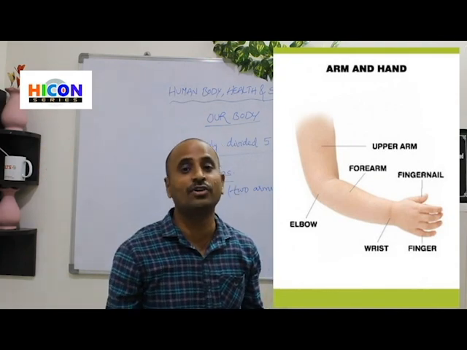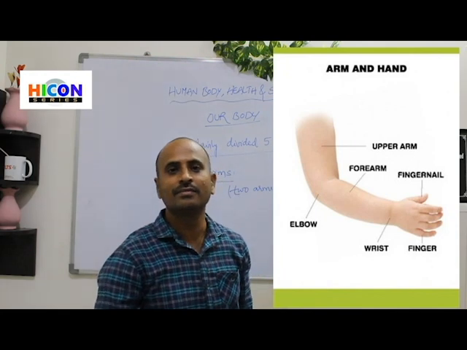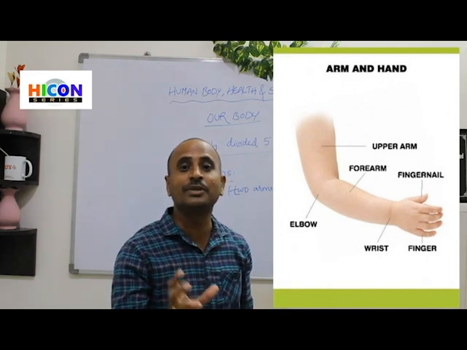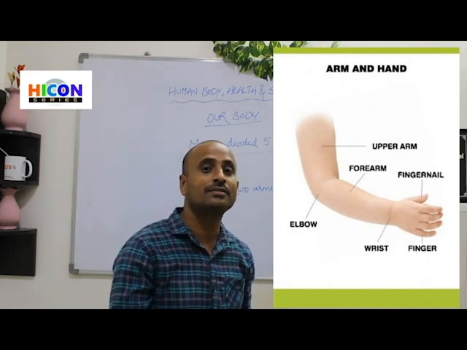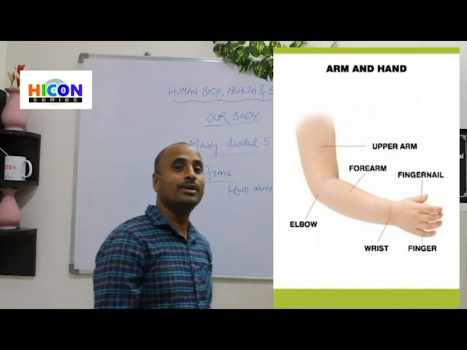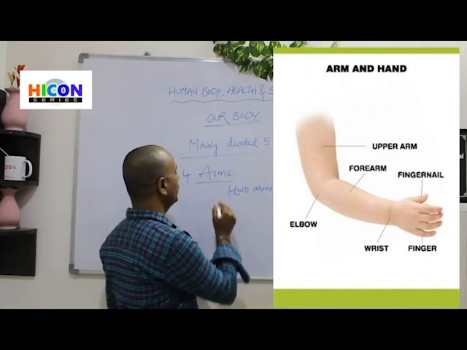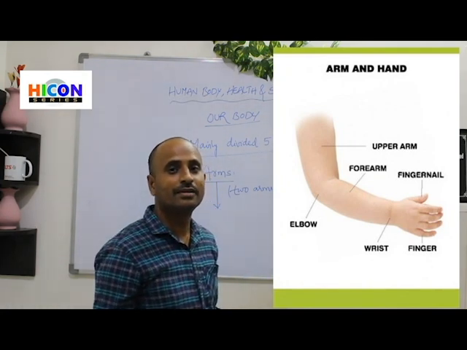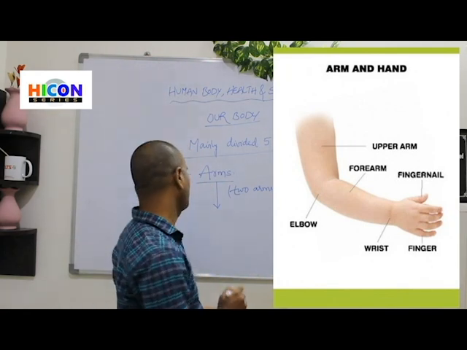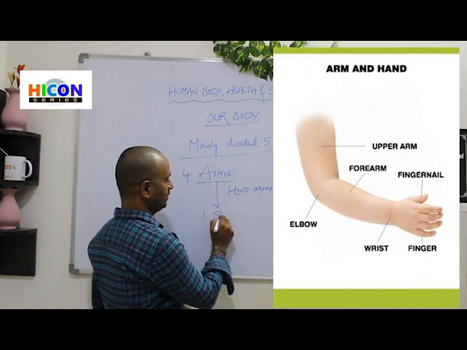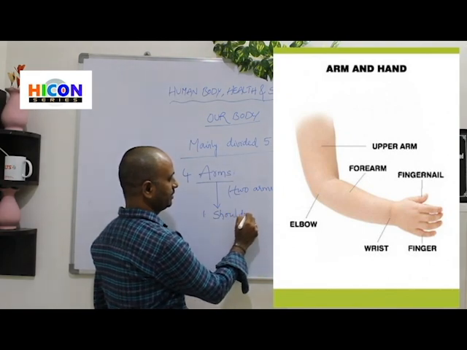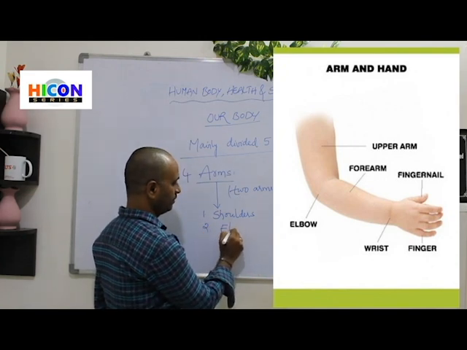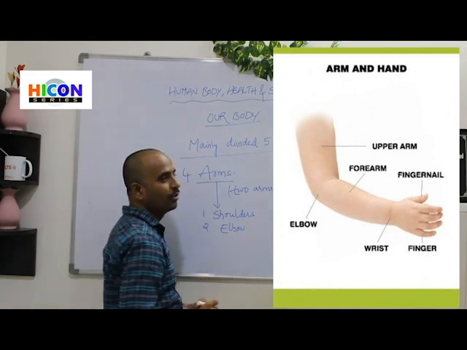What parts does our arm contain? Look at the picture. Some parts are marked in the picture. Can anybody read those parts? What parts does each arm contain? One is the shoulders. Next, the elbow.